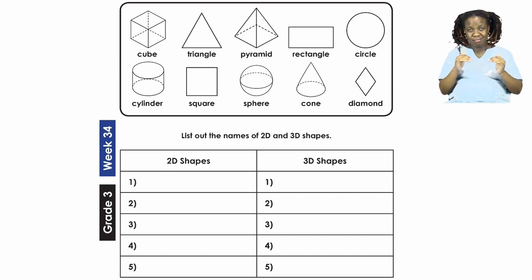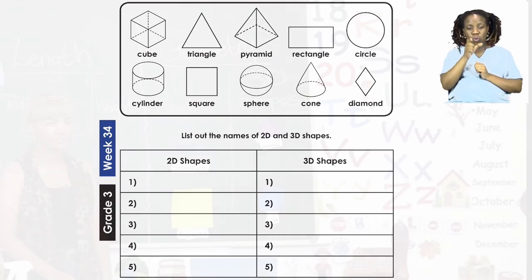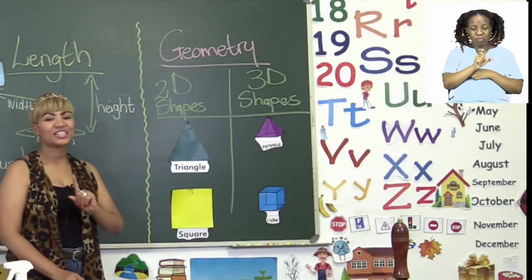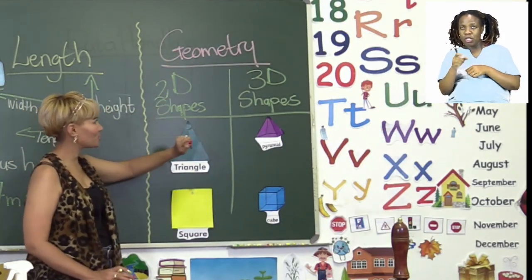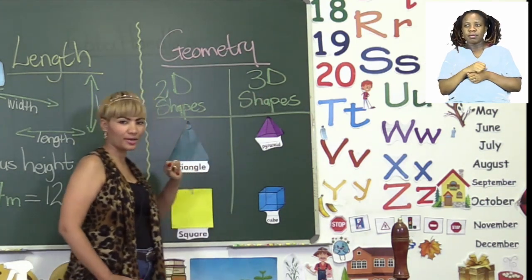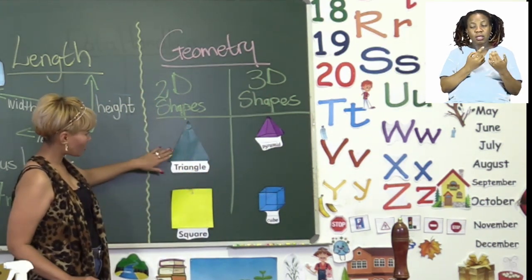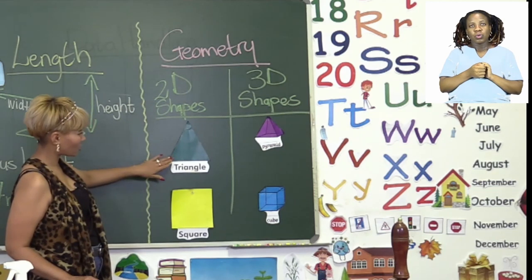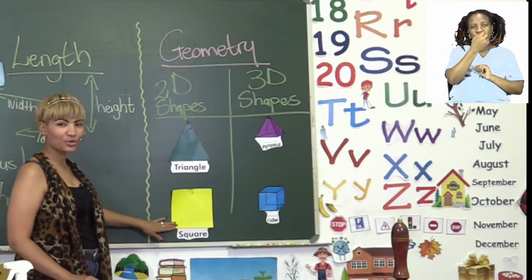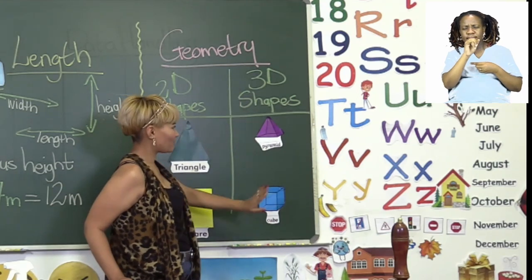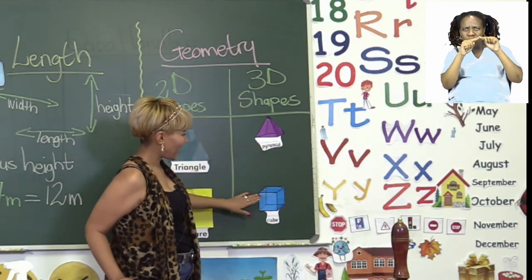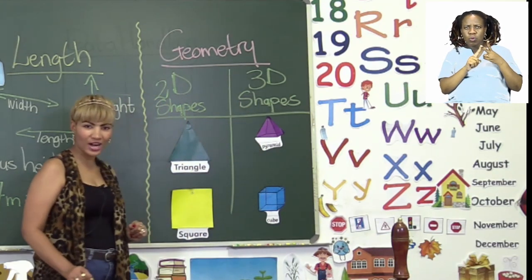And on the board I have two examples for you. Here I have pictures, but you can only go ahead and write in the names of your 2D or 3D shapes. Now here under 2D shapes we have a triangle and we have a square. And under 3D shapes here we have a pyramid and a cube. All right.